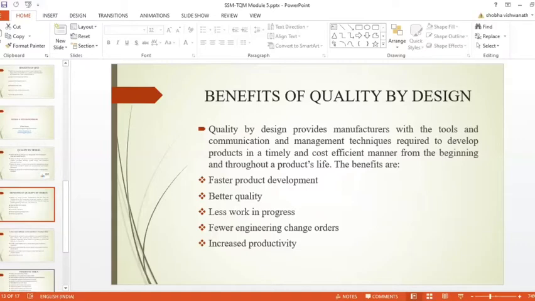As an example, General Electric Company followed this quality by design approach for the development of an engine. It claimed to achieve a 20 to 60% reduction in design and procurement cycle time during full-scale component test, which produces full engine testing. These are some of the benefits of quality by design. We can also call it concurrent engineering, or parallel engineering.